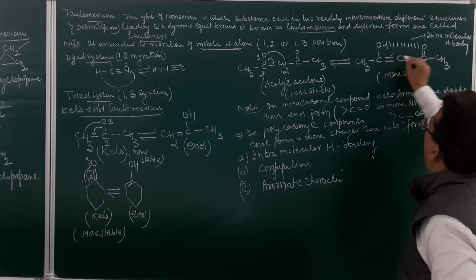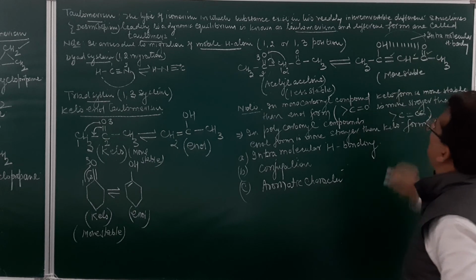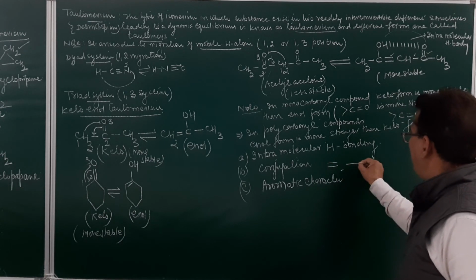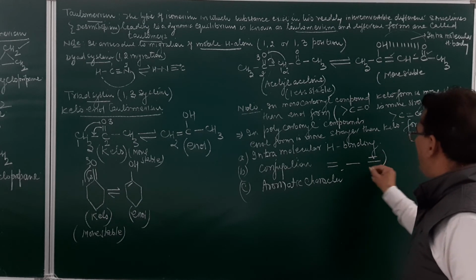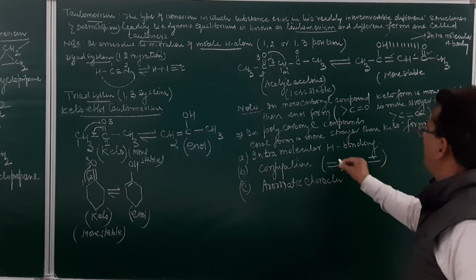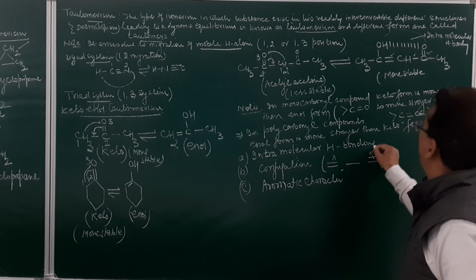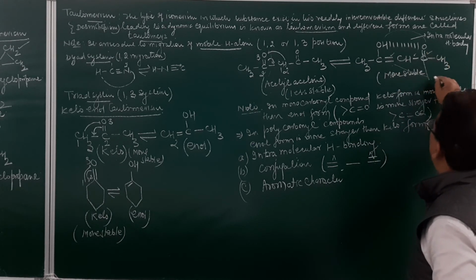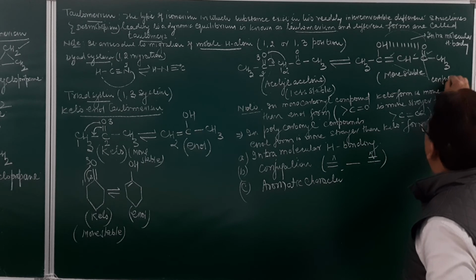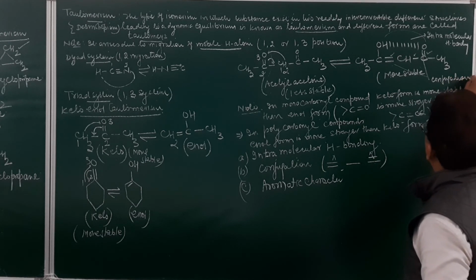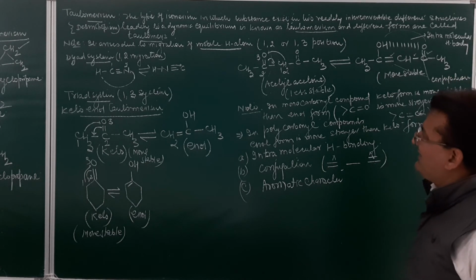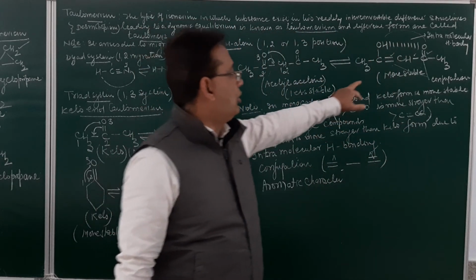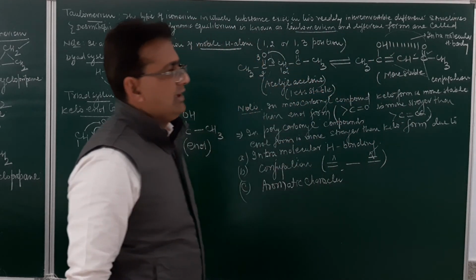Further, this double bond and this double bond are separated from each other by means of a single bond. So a double bond is separated from another double bond by a single bond. So this will be pi bond and pi bond conjugation. These two structures are in conjugation with each other. So that is why this form will be more dominating as compared to this form.